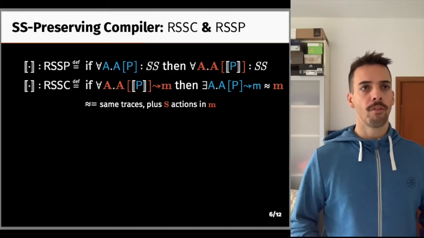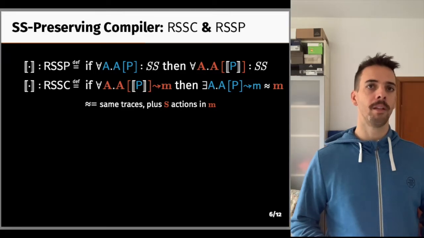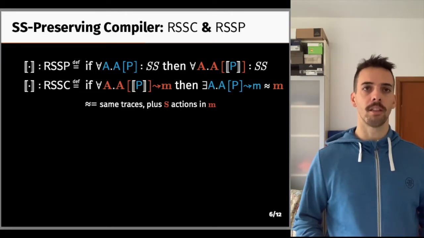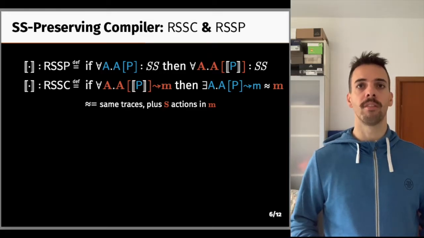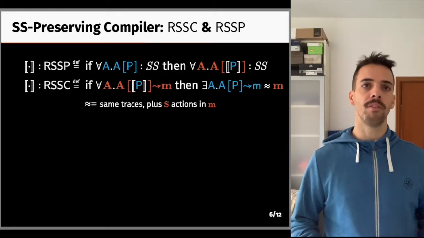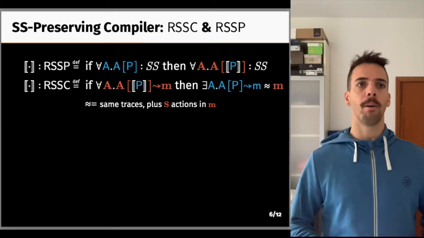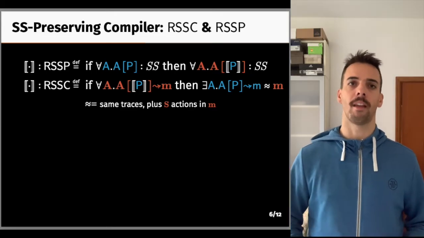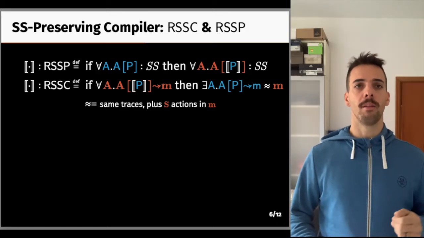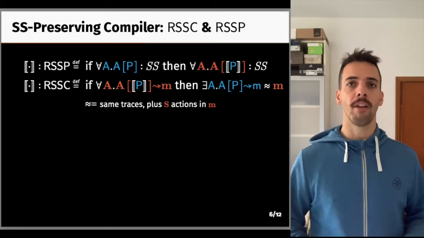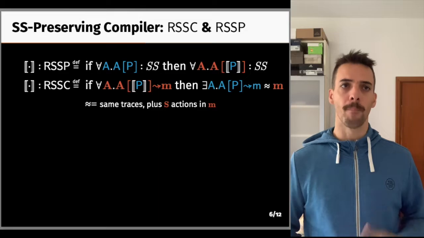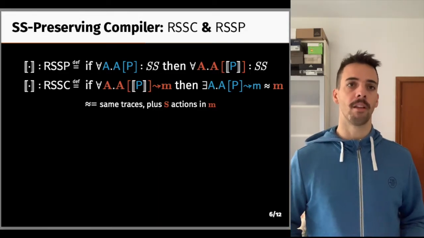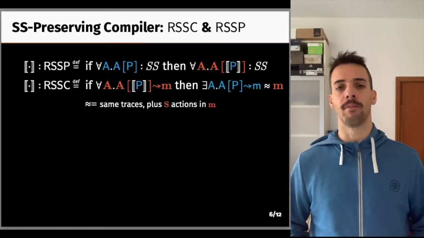And it says, for any prefix M that compiled P does when interacting with any target attacker, there exists a source attacker A that makes P do the same prefix M. And in this case, the prefixes are not exactly the same, but the target one can at most extend the source one with S actions. If this is the case, it means that any target behavior M can effectively be replicated in the source, but the source has no speculative execution. So if this is the case, it must be that the compiler prevents any leaky speculative behavior.